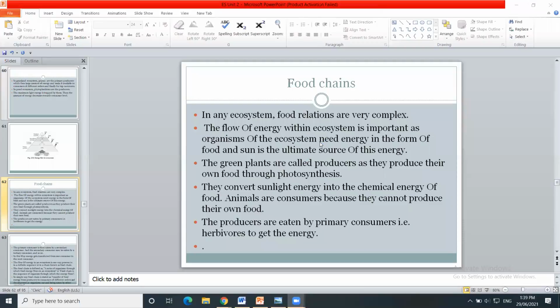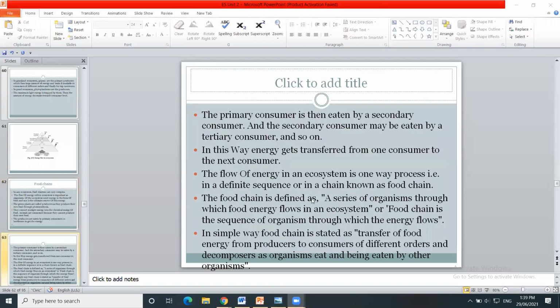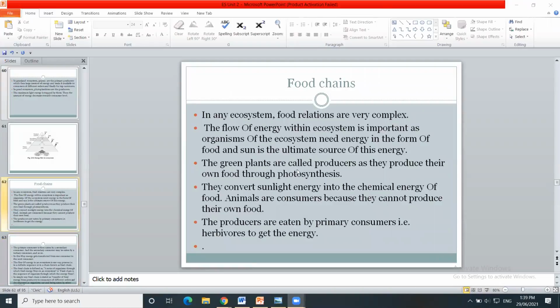So food chain is the one in which the sequence of these components is shown. The sequence from producer to consumers, consumers to decomposers, and finally to producer. The sequential order is shown in a chain form. Chain system is there, food chain. How they are depending upon each other, that is shown.